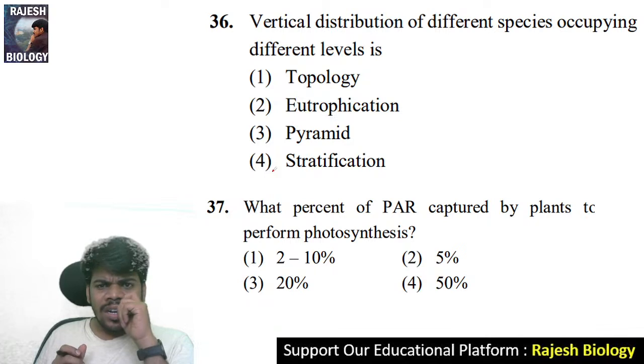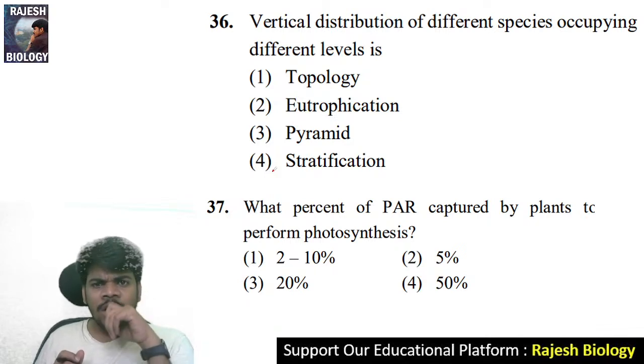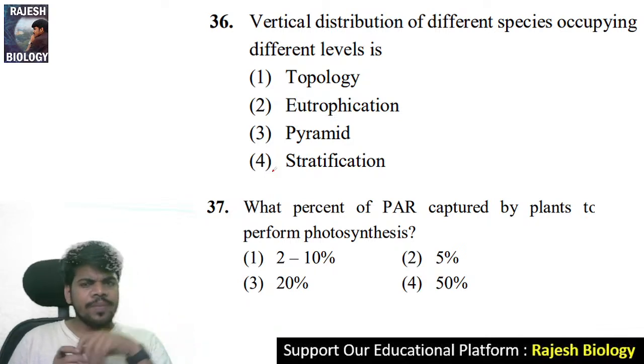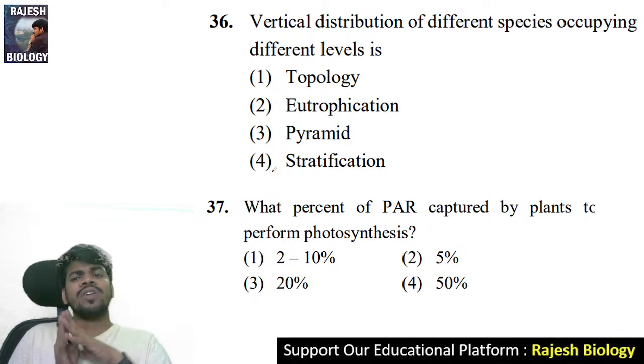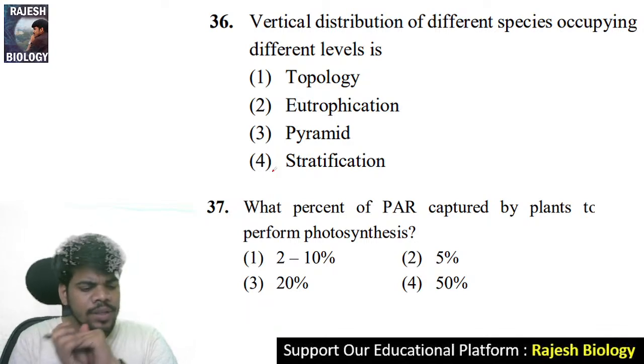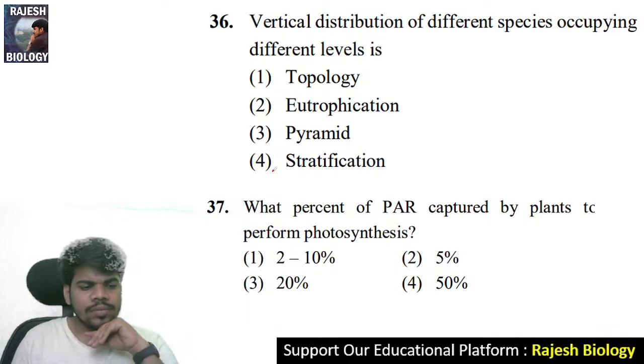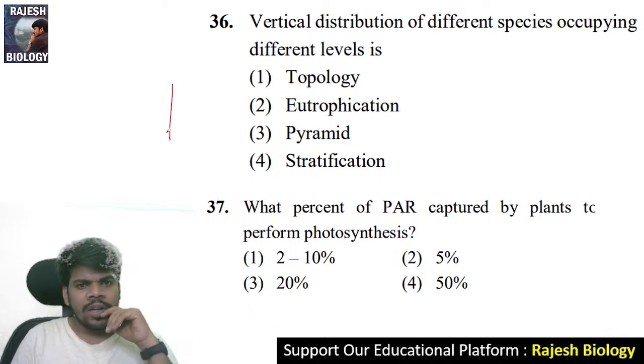Vertical distribution of different species occupying different levels is. Yes, vertically different layers.